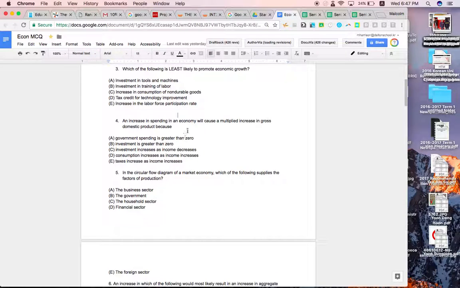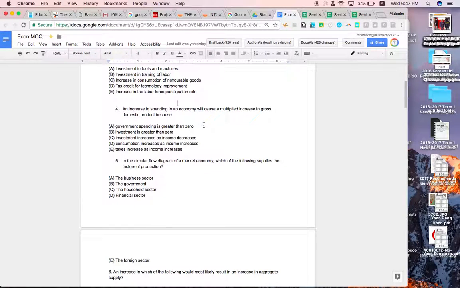Okay, an increase in the spending in an economy will cause a multiplied increase in gross domestic product because as one person spends their money, that becomes somebody else's income as well. So as consumption increases as income increases, and so on. This becomes a spiraling effect. So if I get paid more money, I can spend more money. If I spend more money, then somebody else gets paid more money.